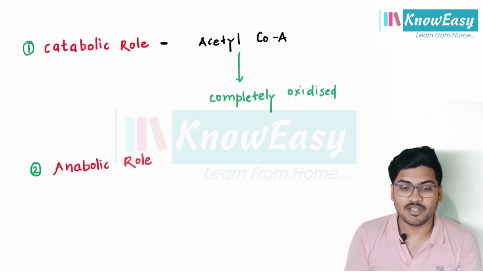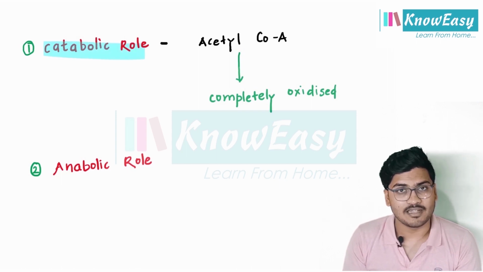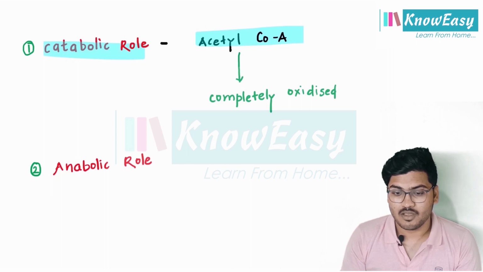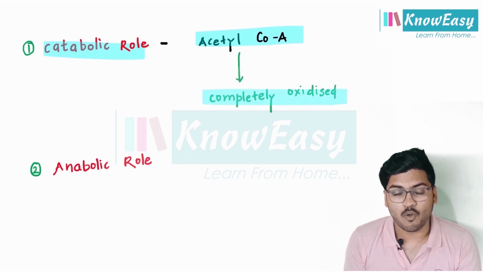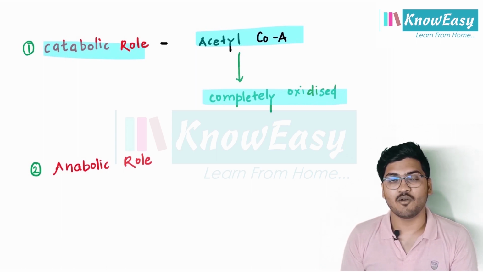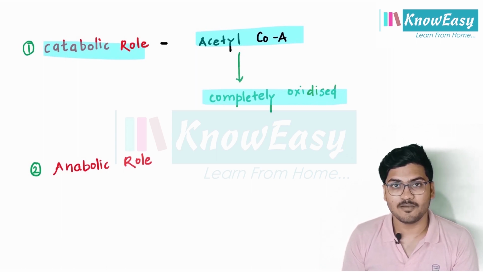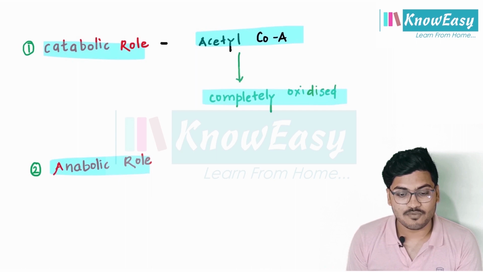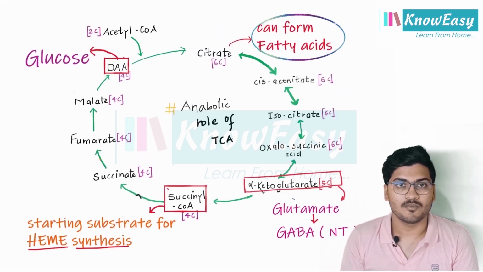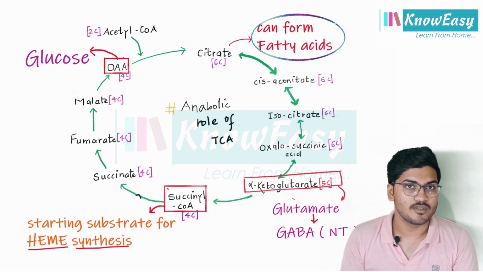So the catabolic role of the TCA cycle is to break down acetyl-CoA. Acetyl-CoA is completely oxidized, we know, and 2 carbons of acetyl-CoA are released in the form of CO2. Clear? And what is the anabolic role of TCA? Let's understand. Different intermediates of TCA are used to synthesize some molecules. Correct?